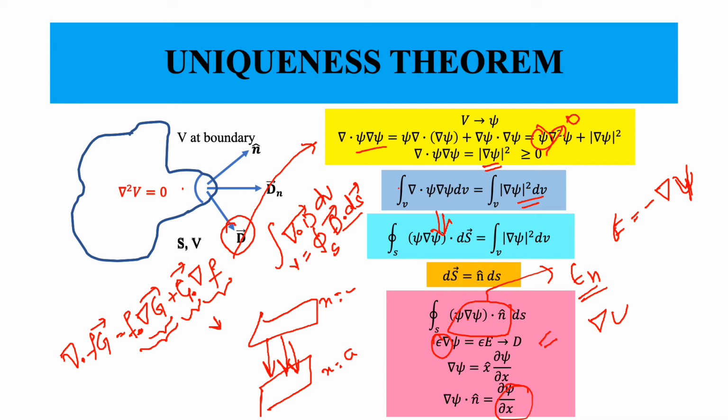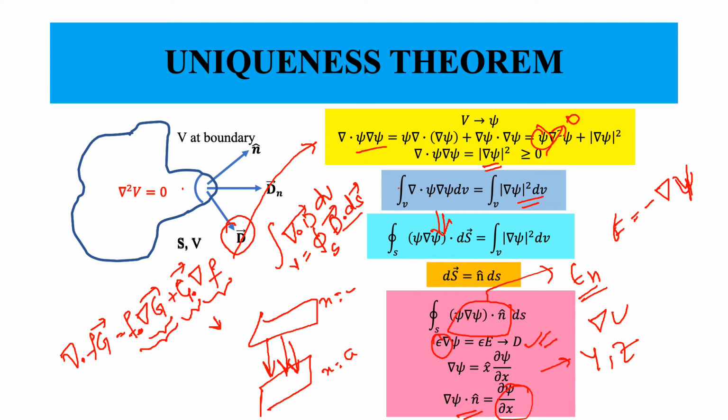The normal is actually along the x direction, correct? So delta psi, well, one integrand was in terms of the electric field, and this is that normal component of the electric field. If you expand this delta psi in the Cartesian coordinate system, it will have y and z components also. Let us not worry about those terms, because when you take the product of these two, you are left with the partial of psi with respect to x.